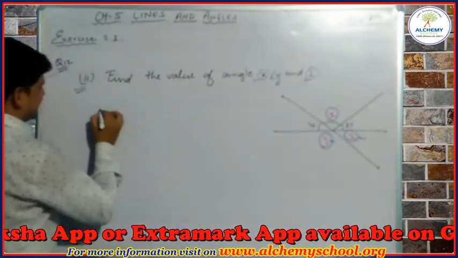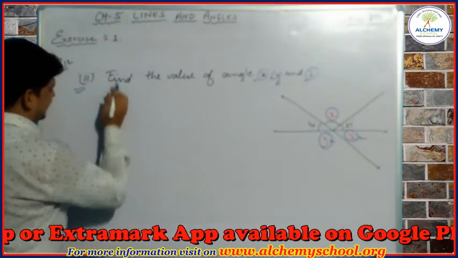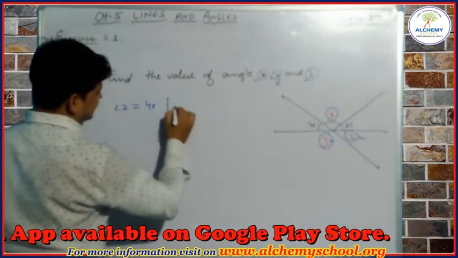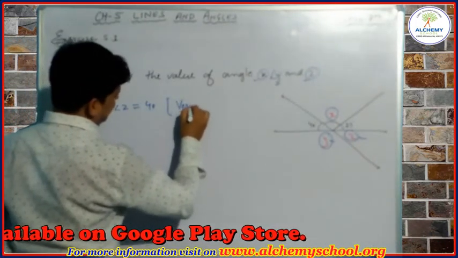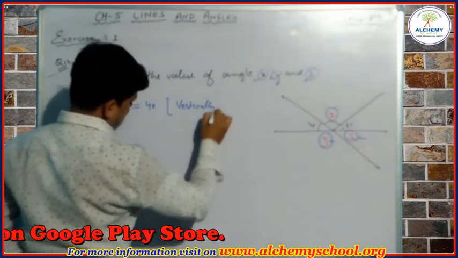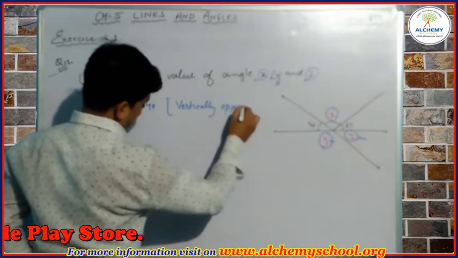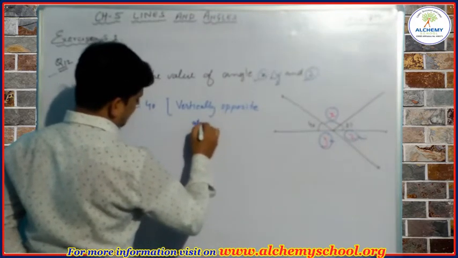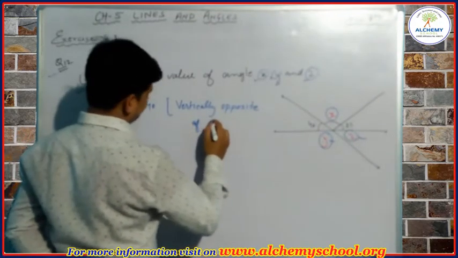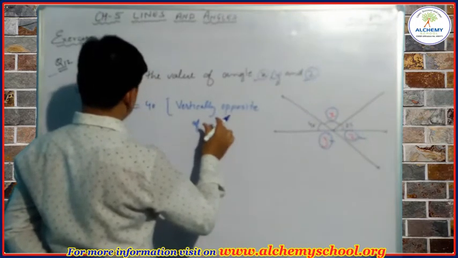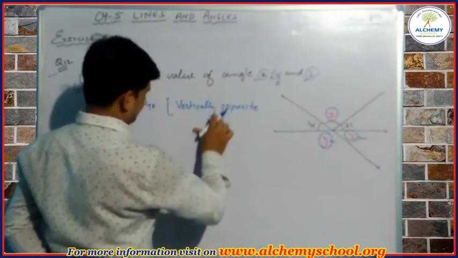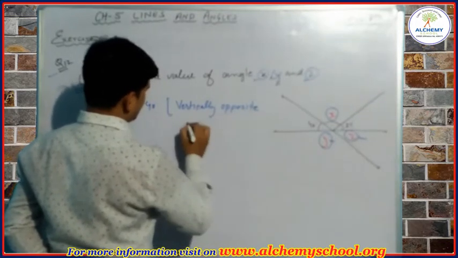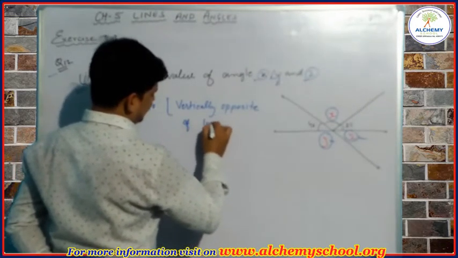So easily we can write here angle z is equal to 40 degrees because it is vertically opposite of the 40 degree angle.